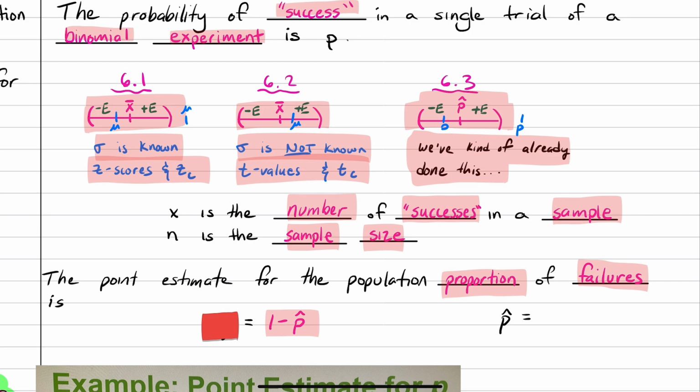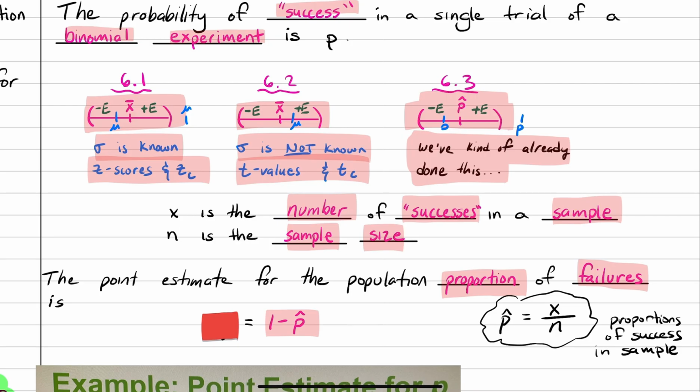For successes, you would do the number of successes, which is X, divided by the size of your sample, which is N. This will be your proportion of success in the sample.